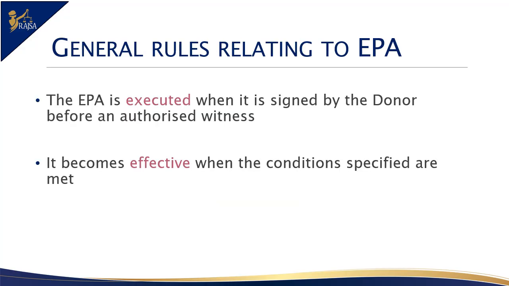Advise the donor that an enduring power of attorney is not valid until the attorneys or donees named in the document have signed the form of acceptance, which is part of the document. The enduring power of attorney comes into effect when the conditions specified in the document are met.